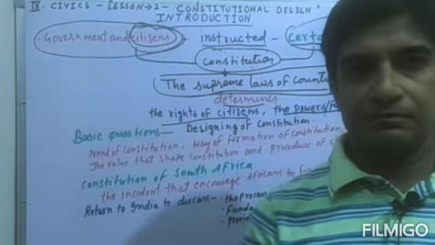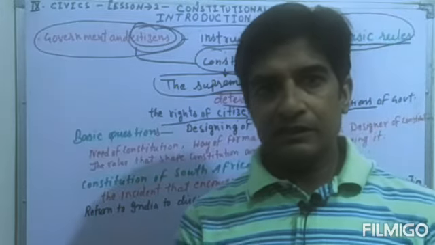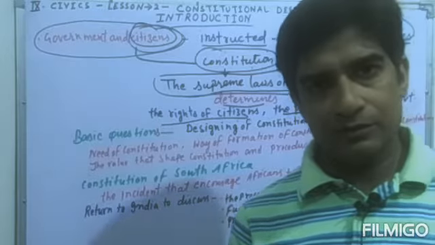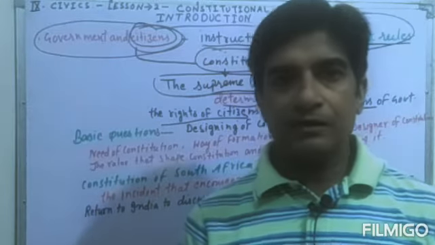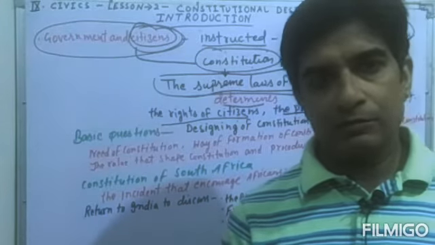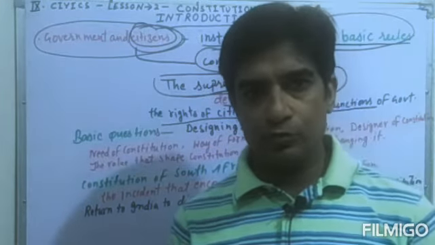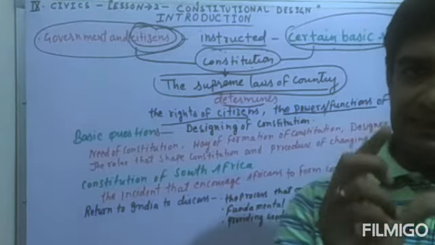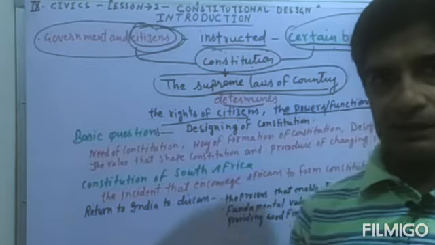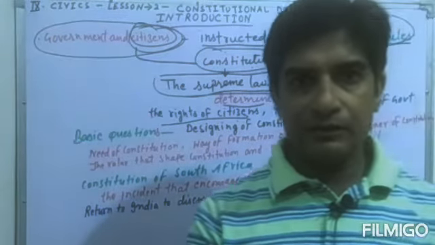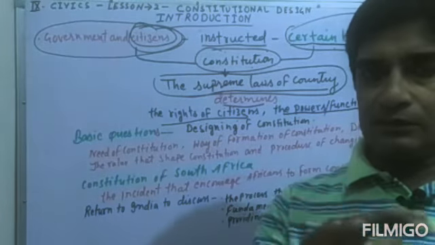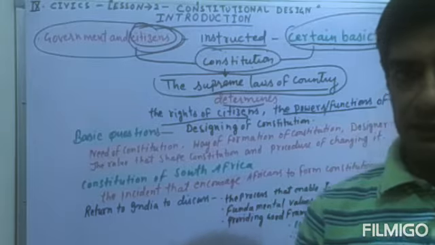Constitution is the same thing: our parents and guardians tell us some important instructions in the house, and that is known as a constitution. The same thing we find in the school, some important rules which are different from school to school, and some important rules of the house which are different from house to house. So these basic instructions are known as a constitution. The same thing we apply in the country, where different types of instructions have been given by a certain source, and that source is known as a constitution.